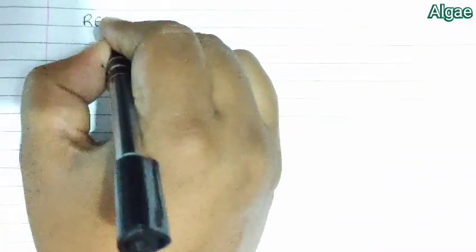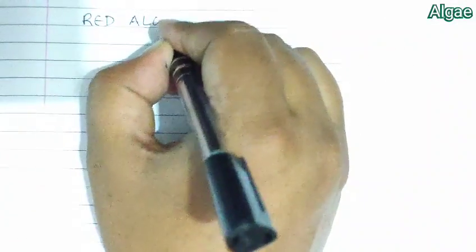Now we talk about special characters of red algae or Rhodophyceae.